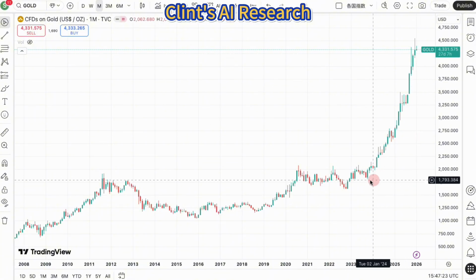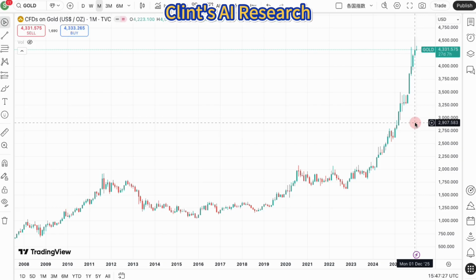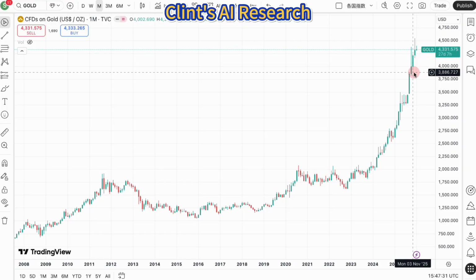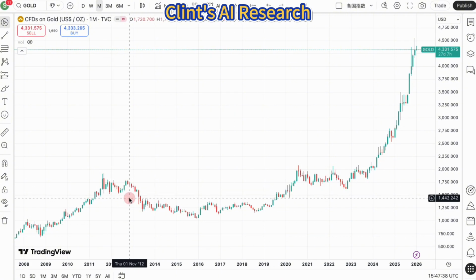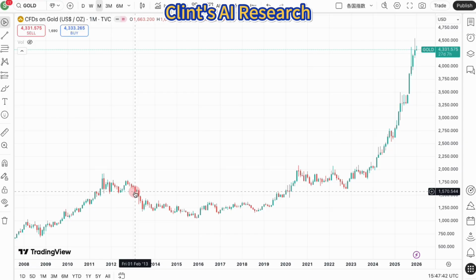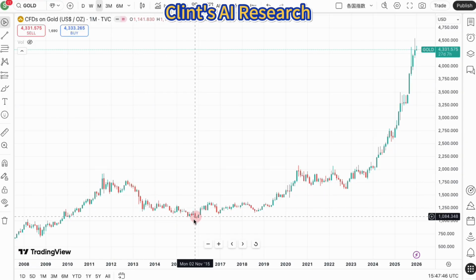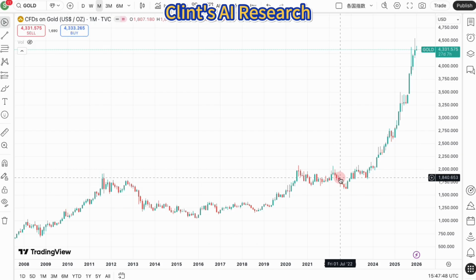As the U.S. national debt surpassed $41 trillion in 2025, investors moved to gold as a hedge against potential currency debasement. 2. Real interest rates, the inverse correlation. Historically, gold has an inverse relationship with real interest rates, the interest rate minus inflation. Why it drops: when the Fed raises rates, like in 2013 or 2022, paper assets like bonds provide a yield that gold doesn't, making gold less attractive.